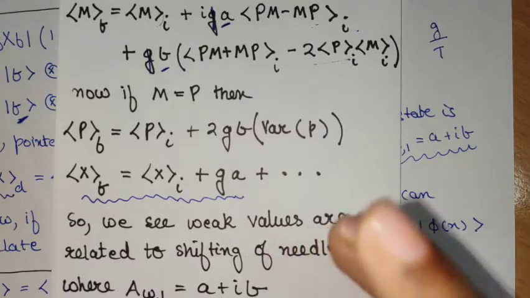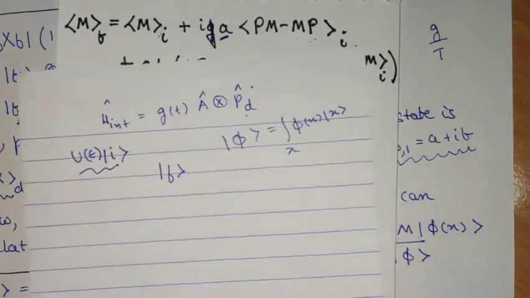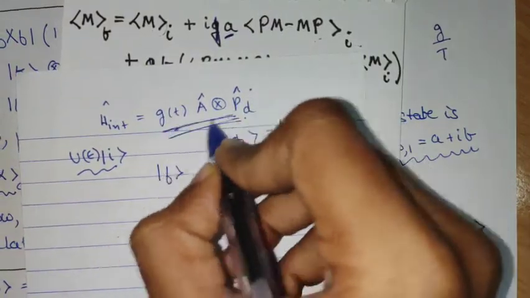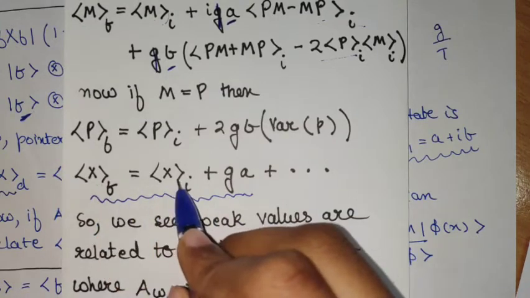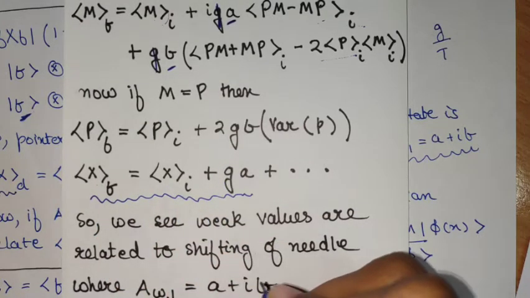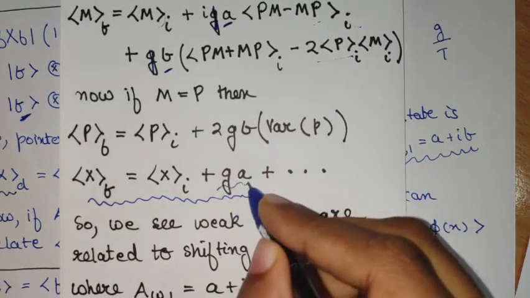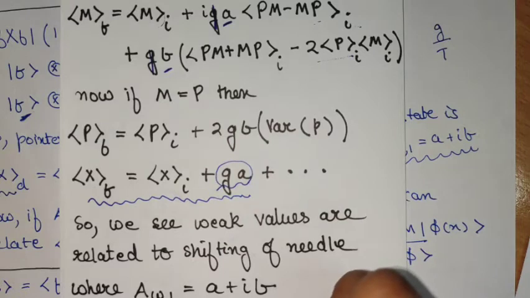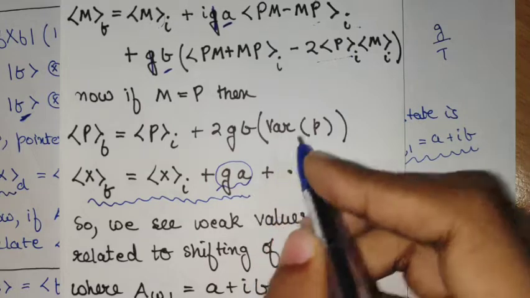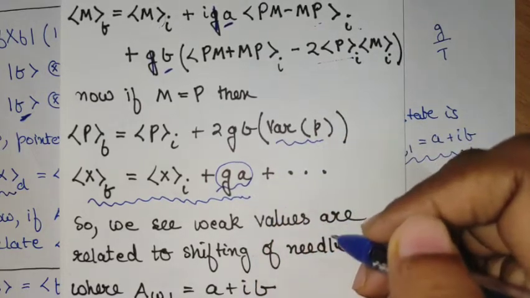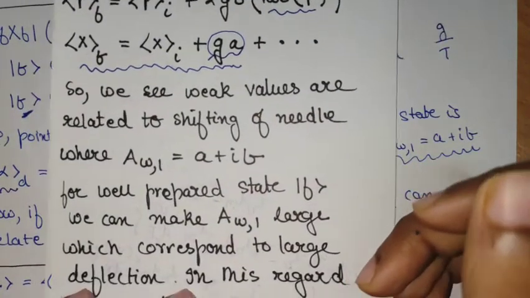So what is the function of the weak value given such an interaction Hamiltonian? What the first order weak value is doing is shifting the position of the needle. So we are getting information about the system by this shift of the position by gA amount. Similarly, in the momentum space, it is also shifting, but it depends on the variance of the momentum operator. So with this, we see one example of the use of weak value.